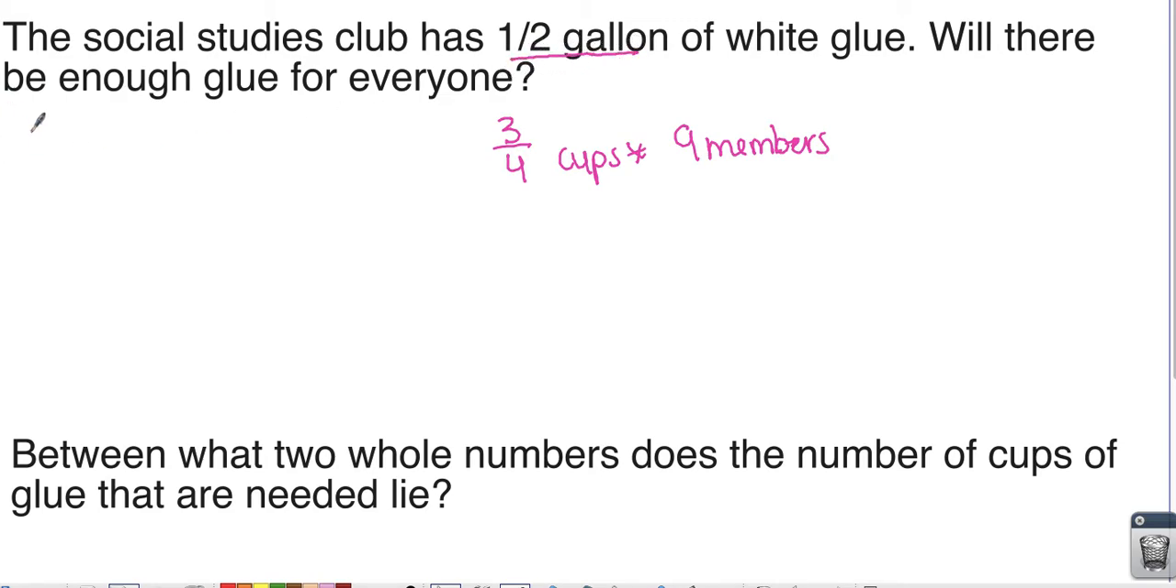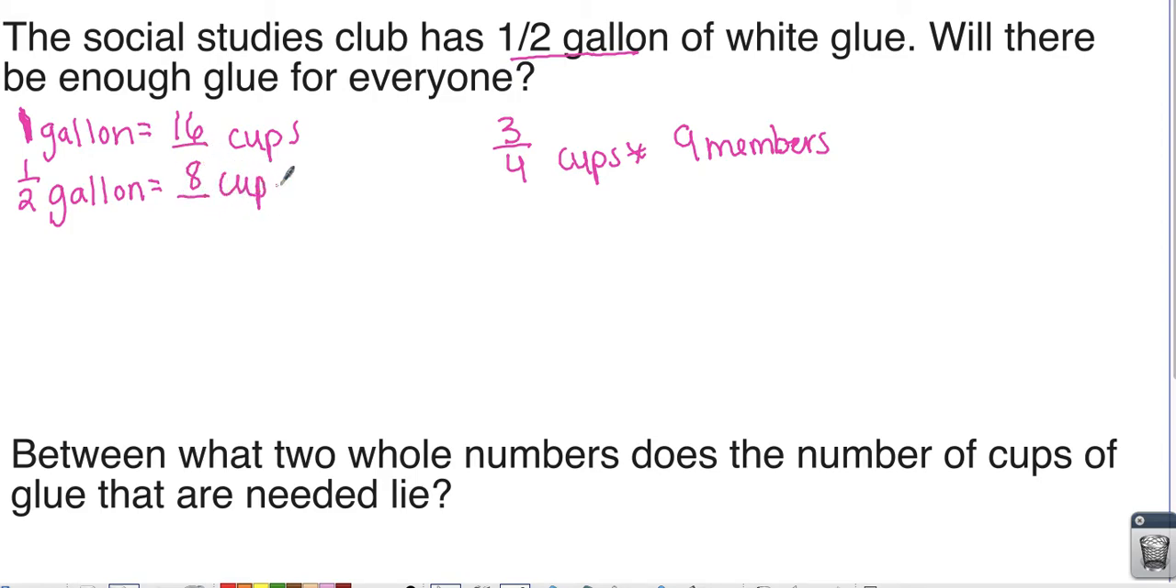First, we need to figure out 1 gallon is how many cups. I want you to pause the video and look that up right now. Okay, so 1 gallon is 16 cups, which means half a gallon. If we have half a gallon of glue, what is half of 16? Pause the video if you need to. It would be 8. 8 cups of glue in a half gallon.